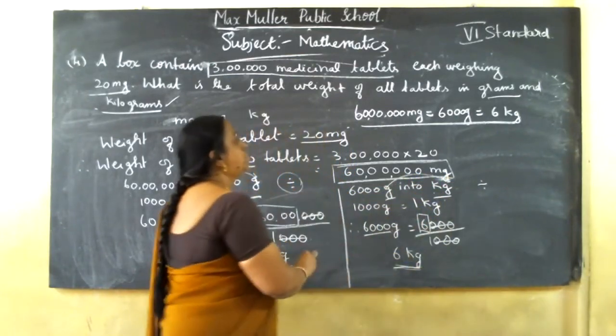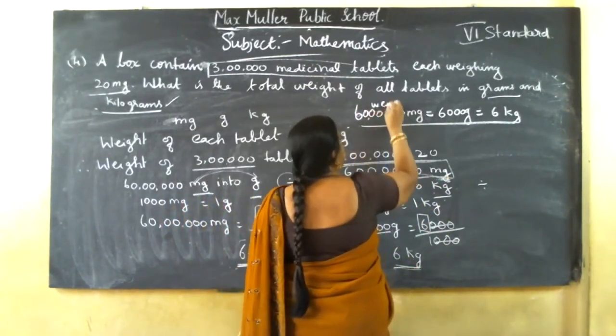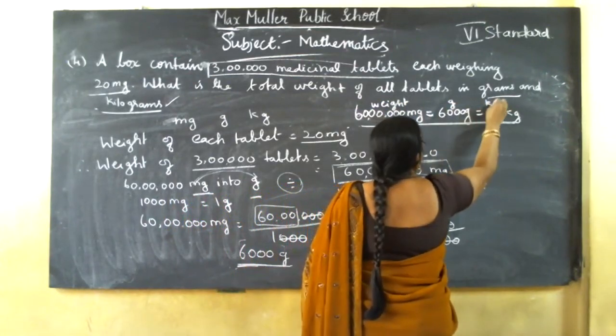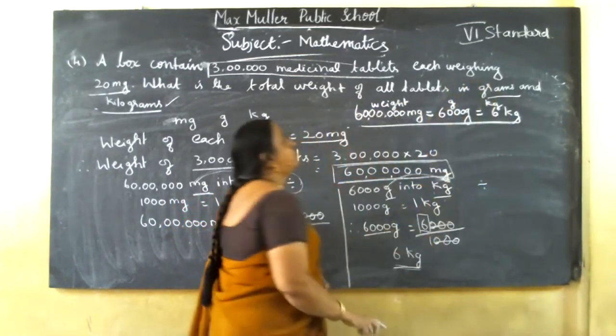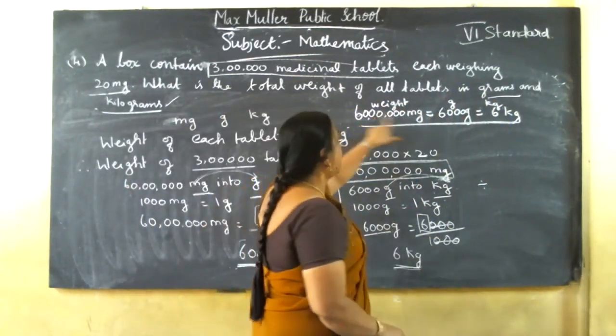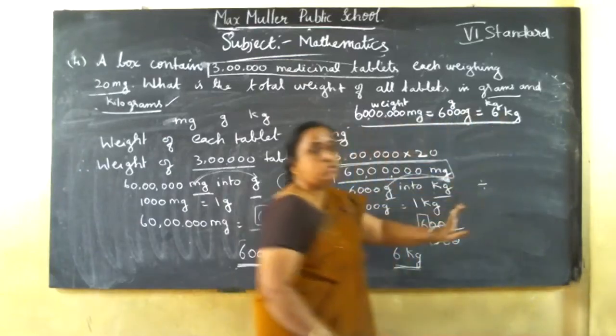So finally what did you get? This is the weight of the tablet, and these are grams and kilogram. Whatever they asked in the question, we found it. First the weight of the tablet is 60 lakh mg. Then we converted into gram. Then we converted into kg.